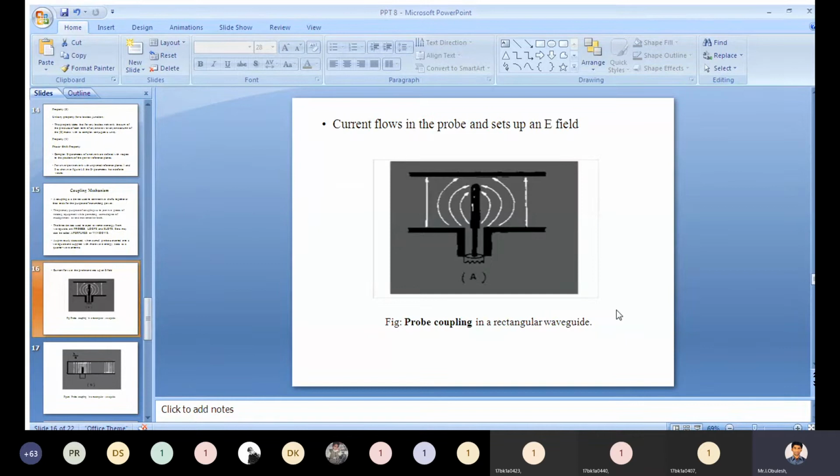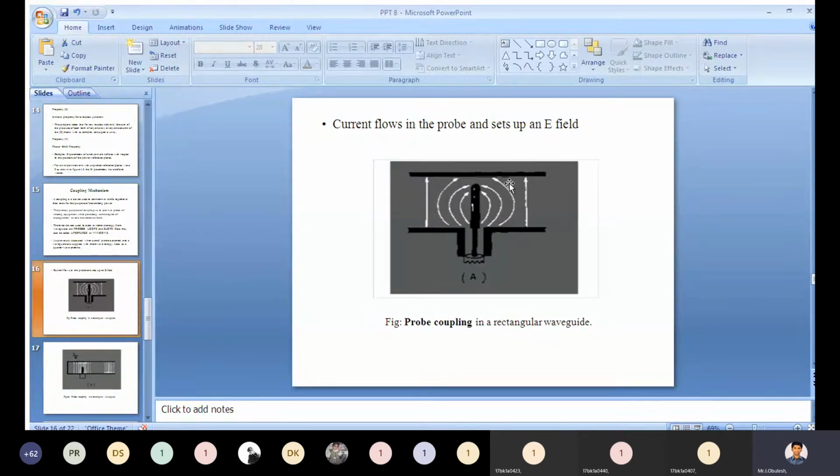This is the current flow in the probe coupling. This is the probe coupling in a rectangular waveguide. Inside the rectangular waveguide, you couple the probe. This is the current flow in the probe, which sets up an E field, electric field, not magnetic.